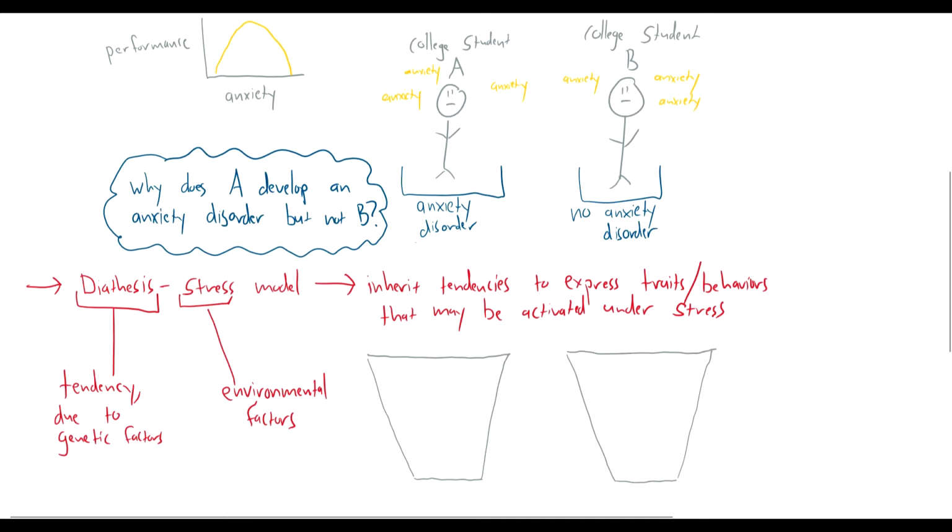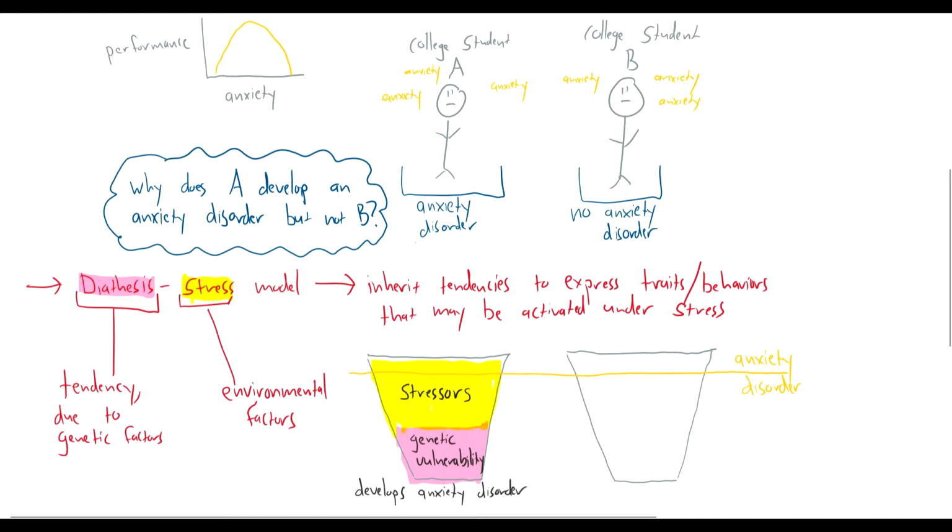And so if these glasses are filled up to this line, then we have what we would consider to be an anxiety disorder. With college student A, we have some genetic vulnerability, and I'm filling that in here in pink. So this is the diathesis. That fills the glass towards this threshold for what we would consider to be an anxiety disorder. And then on top of that, we add the environmental factors, the stress in the environment that would lead to this disorder. And here we see that these two combined factors exceed this line that we classify anxiety disorder at. And so this person we would say develops an anxiety disorder.